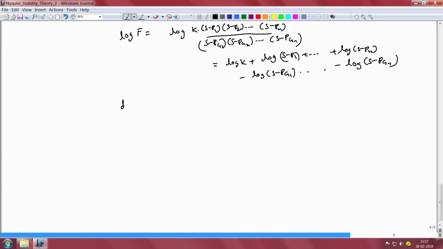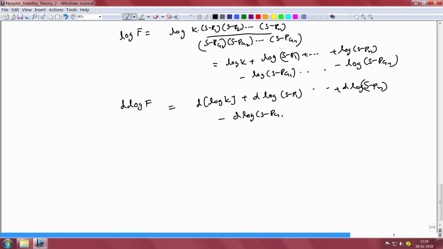Therefore, we would have d of log of f equal to d of log k plus d of log s minus p1 and so on, plus d of log s minus pn, minus d log s minus pg1 and so on, minus d log s minus pgn. Now we note that d log k is equal to 0 because k is a constant.